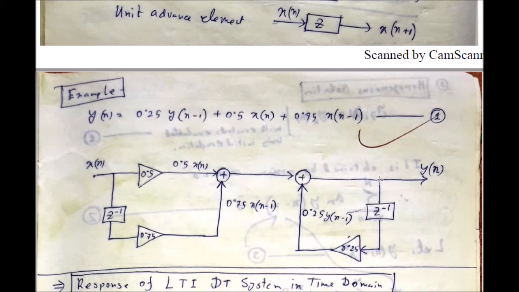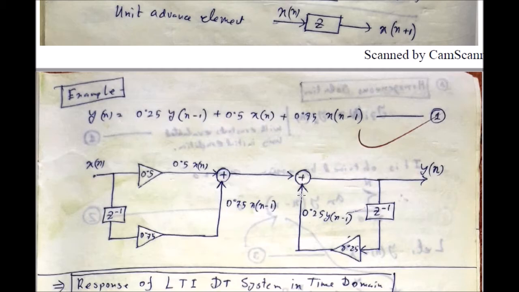So take a branch from here which is representing the y[n], and give a delay. So at this point you have already obtained y[n-1], and multiply y[n-1] by means of this multiplier, a constant gain multiplier of 0.25. So at this point, the output of the multiplier, you have obtained the first term of the RHS, so 0.25 y[n-1].